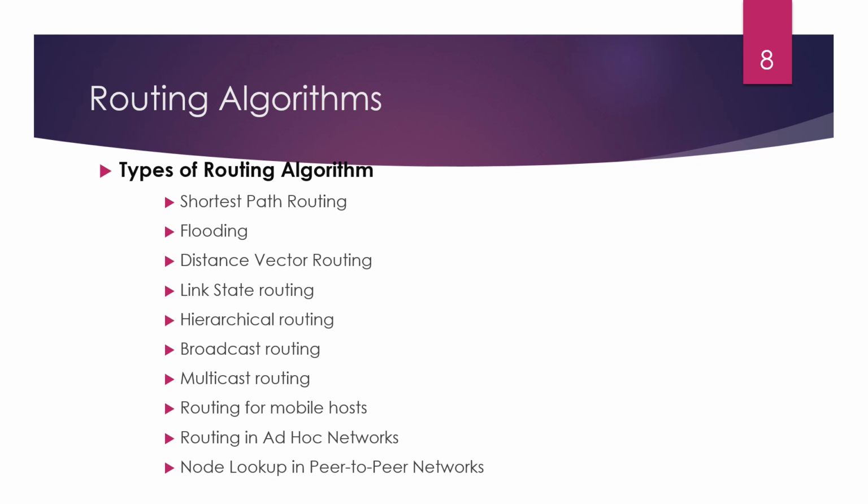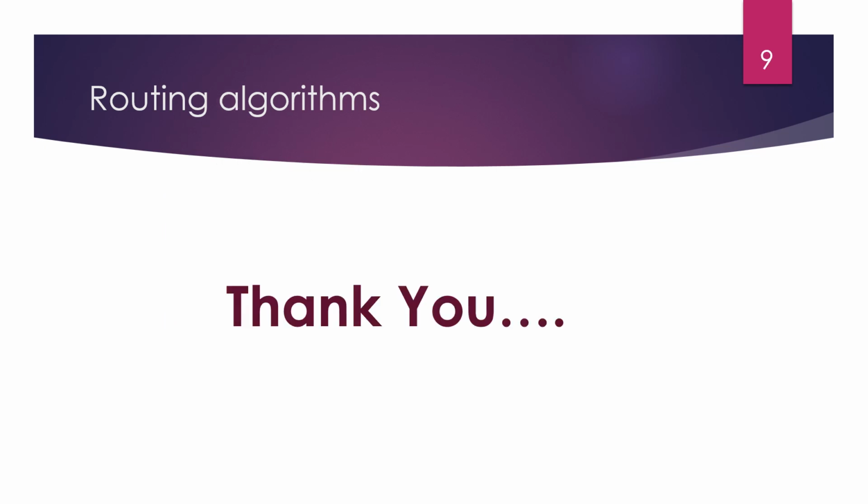In the routing algorithm, it was mainly classified into static routing algorithms and dynamic routing algorithms. Examples of static routing algorithms are shortest path routing and flooding. Examples of dynamic routing algorithms are distance vector routing and link state routing. Other routing algorithm types are hierarchical routing, broadcast routing, multicast routing, routing for mobile hosts, routing in ad hoc networks, and node lookup in peer-to-peer networks. So these are the basic concepts about the routing algorithm. Thank you.